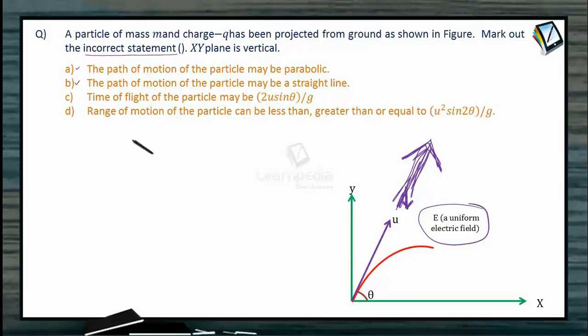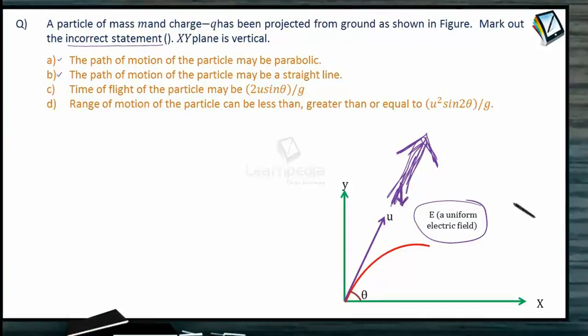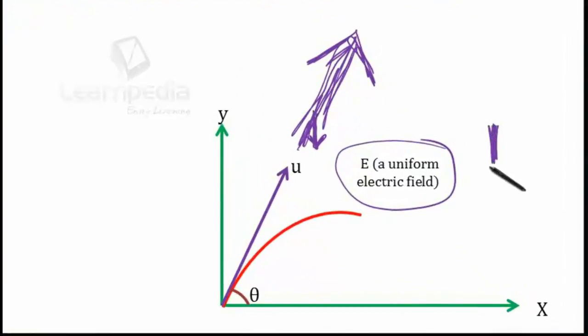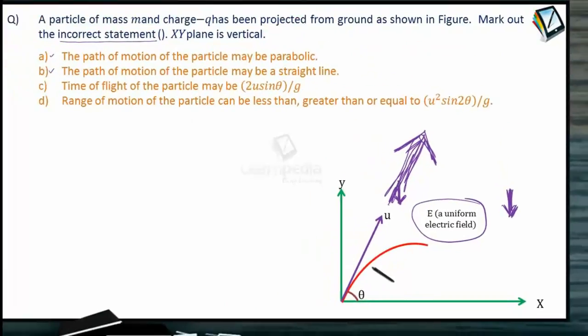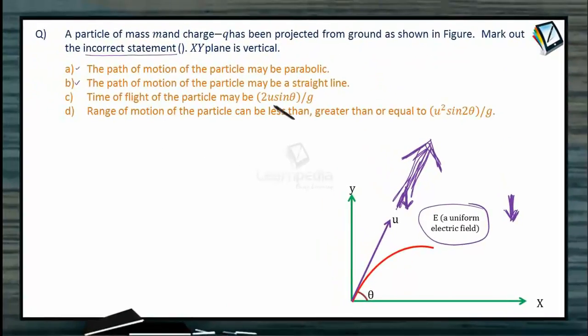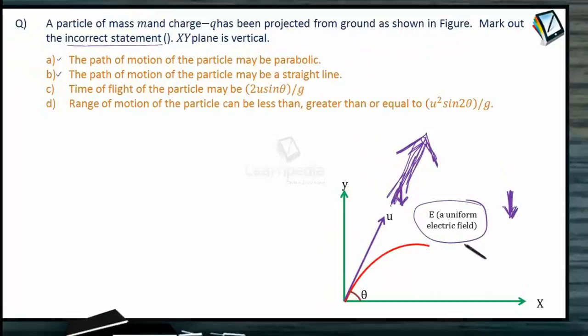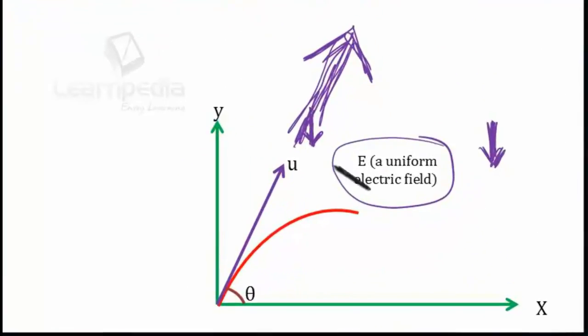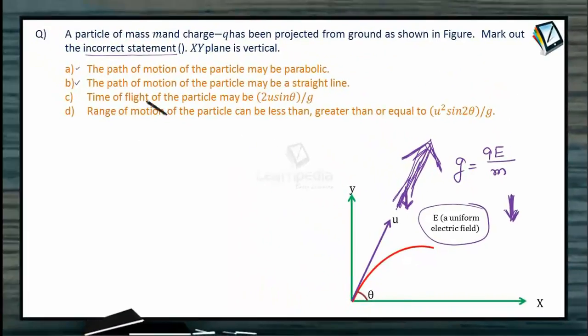So C option, the time of flight of the particle may be 2u sin theta upon g. So in this case, when we assume that electric field is vertically downward, then time of flight of the particle may be 2u sin theta upon g. So by appropriately setting the value of the E, means if we assume g equal to qE divided by m, then yes, the time of flight may be 2u sin theta upon g, as is the case in the projectile